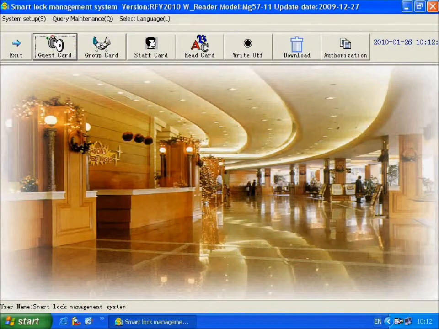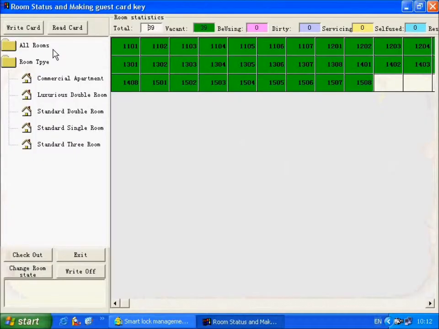Now, introduce how to make the guest card by using the software. Click Guest Card. Entering the room state check interface. The room states are displayed with different colors. 6 buttons on this interface.